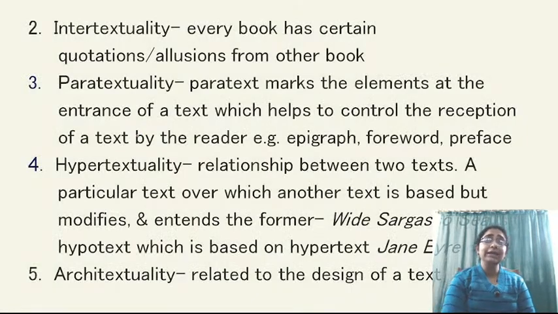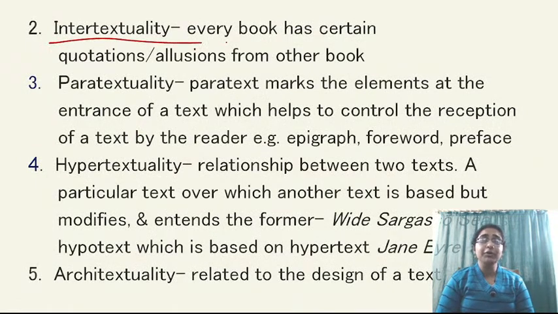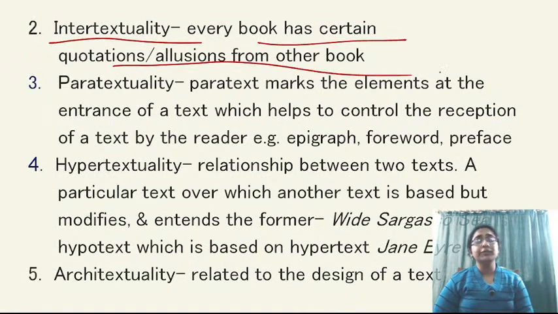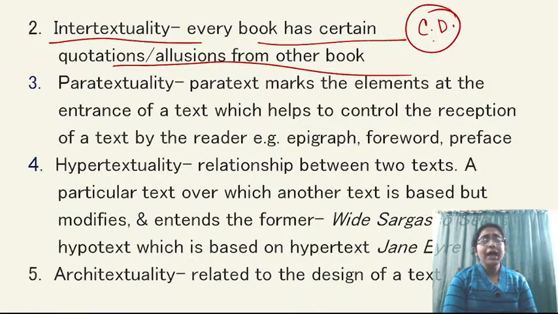The next concept is intertextuality. Intertextuality is very common, you all know. Every book has certain quotations or allusions from other books. That quotation is known as intertextuality. The texts are intertextually related to each other. For example, I'm just giving one example, you are reading a novel of Charles Dickens, and in that novel you have got a reference to a Shakespearean play.